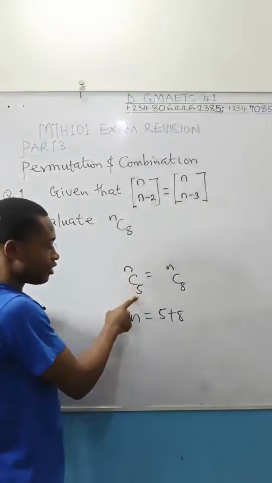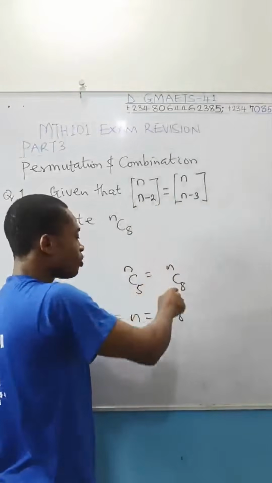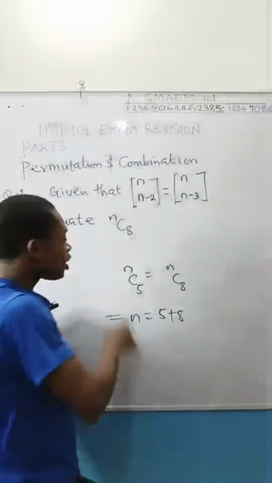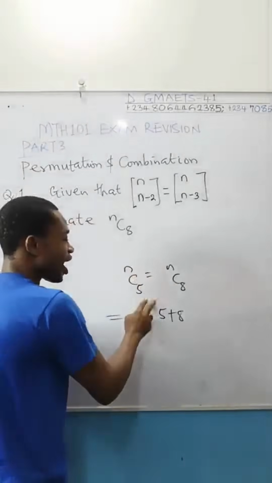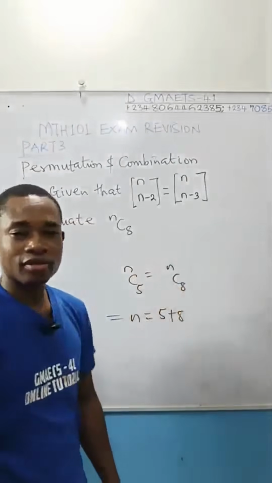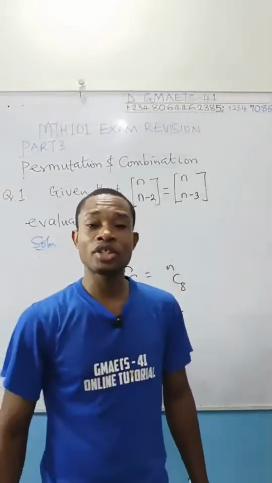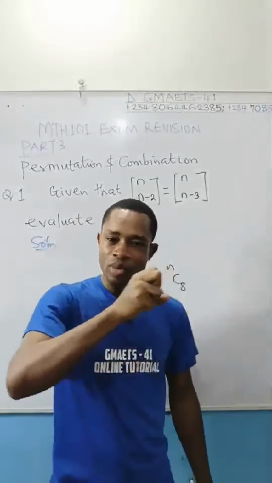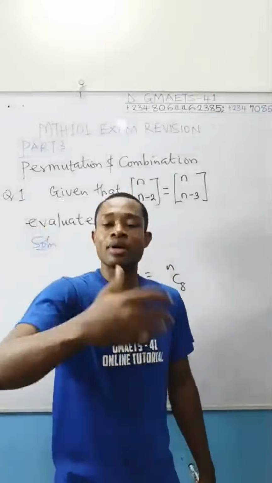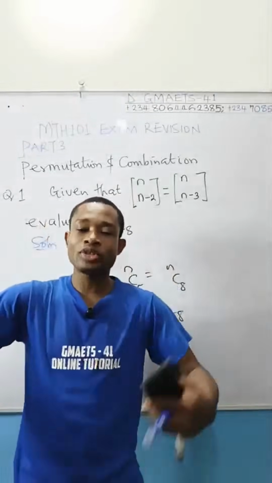This is n combination 5. Here, it is still that same n combination whatever. How do you get this your n? Add these two numbers. Add the items you are selecting. Remember that combination is a way of selecting a given number of objects, say r objects out of n total objects.